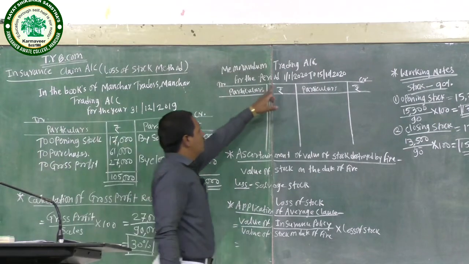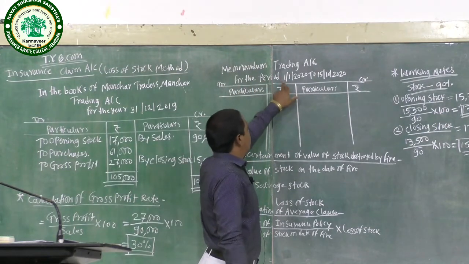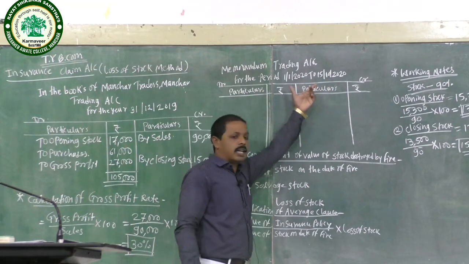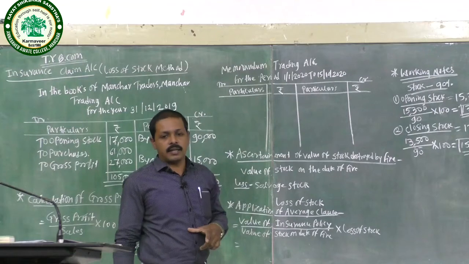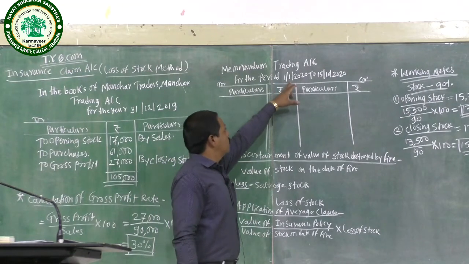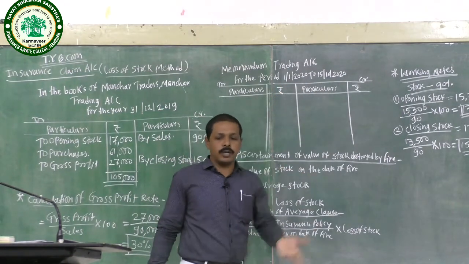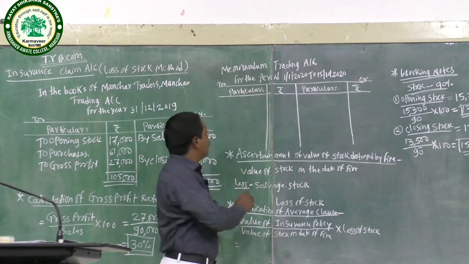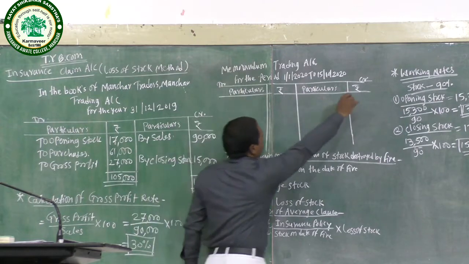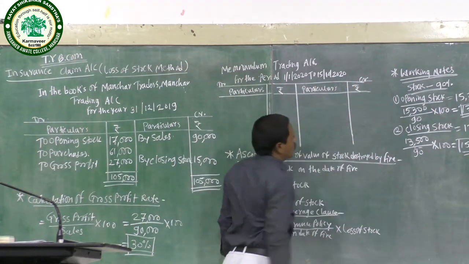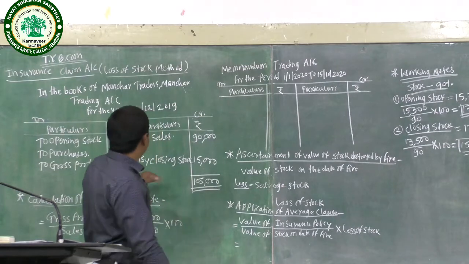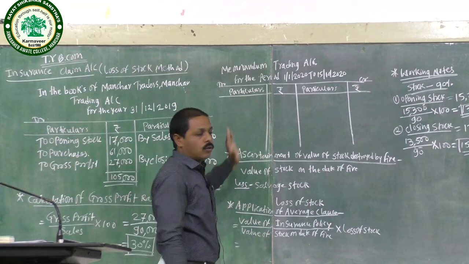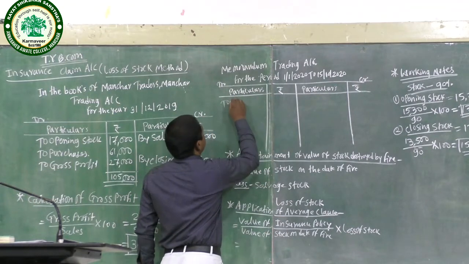Next, the memorandum trading account for the period 1st January 2020 to 15 October 2020. This is the indemnity period for Mansar Trader. In this indemnity period we prepare the memorandum trading account, with debit side, credit side, and particulars in rupees. Firstly, the previous year's closing stock is this year's opening stock.